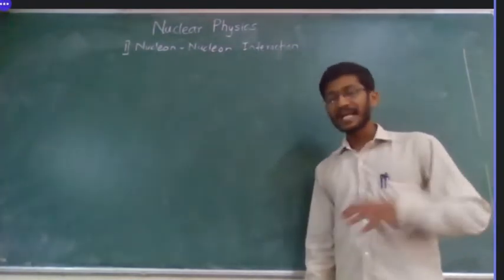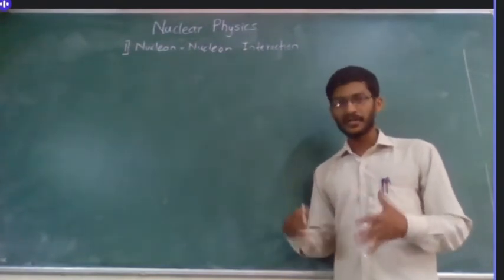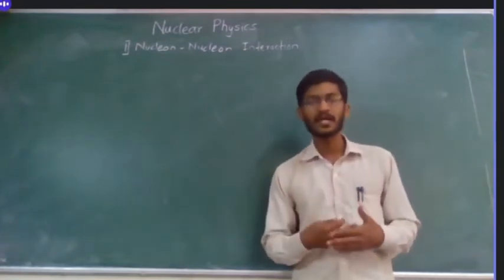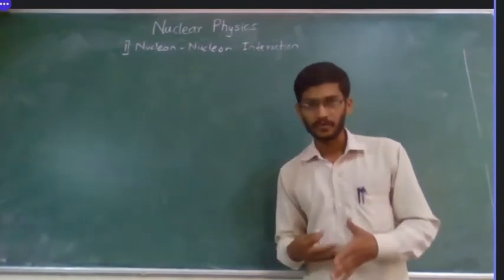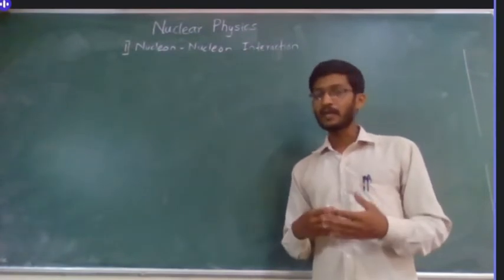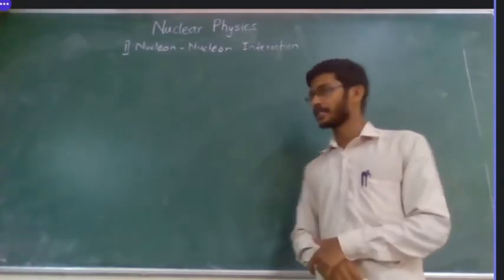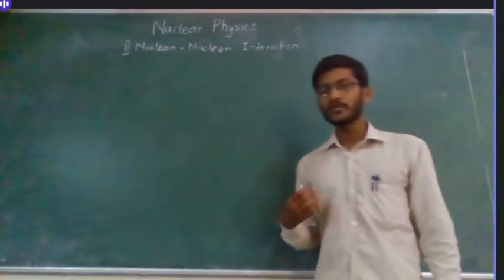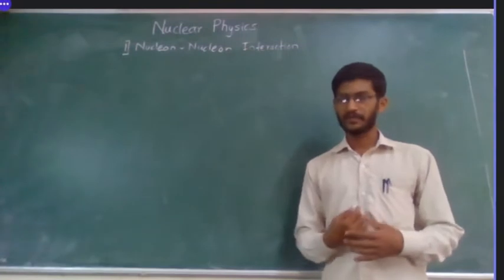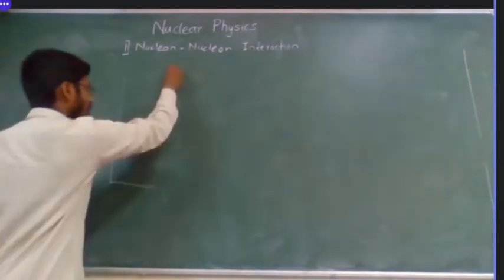So as we discussed in the last lecture, we are trying to figure out how the strong interaction is, or what kind of force is there. Like we discussed the electromagnetic force and the gravitational force, we know the exact form of the force, but can we find out the exact form of the nuclear force, or strong nuclear force specifically? In order to find out the force, there is one more term we can talk about, and that is potential energy.